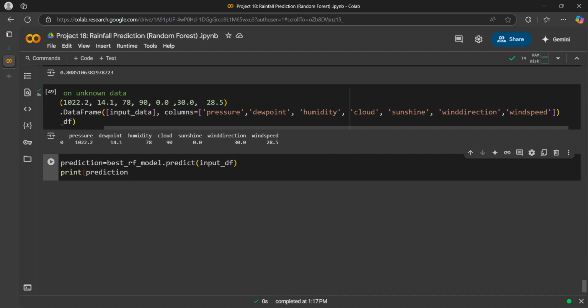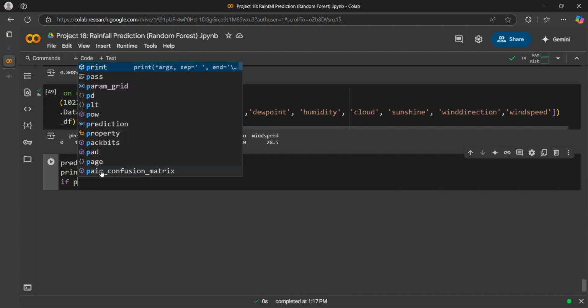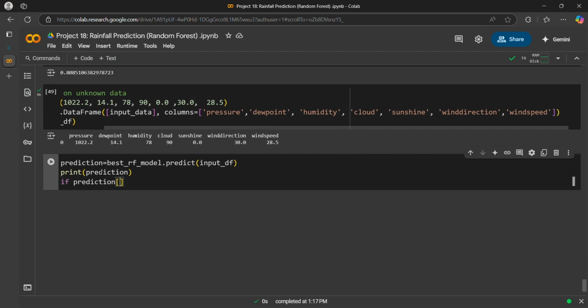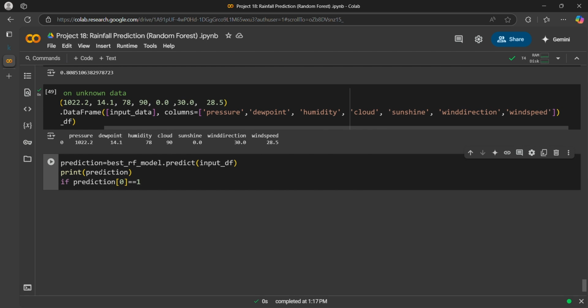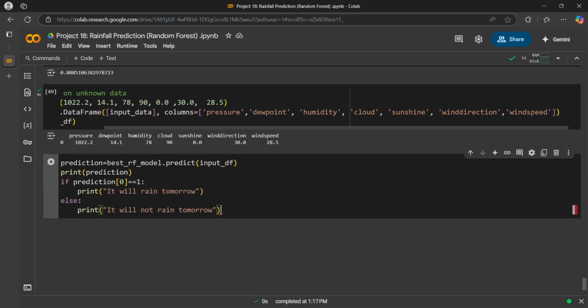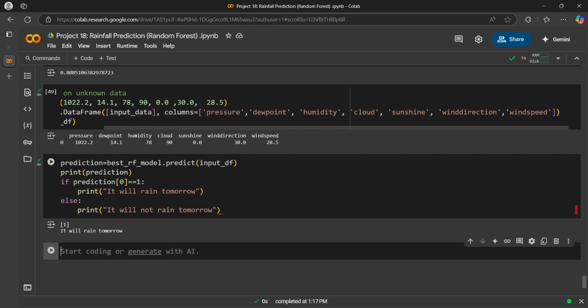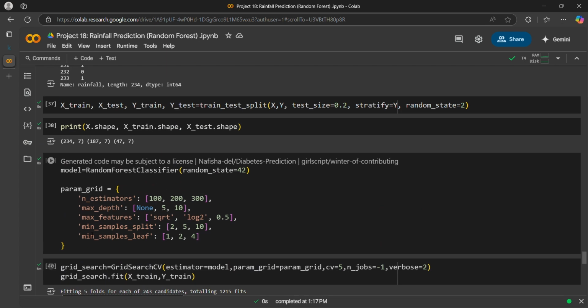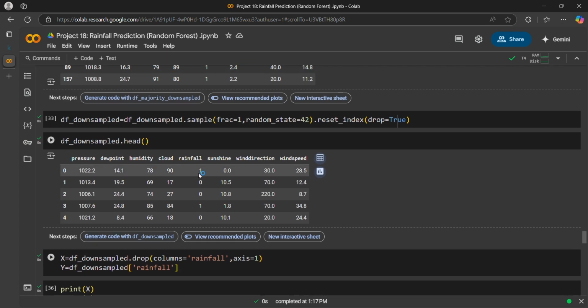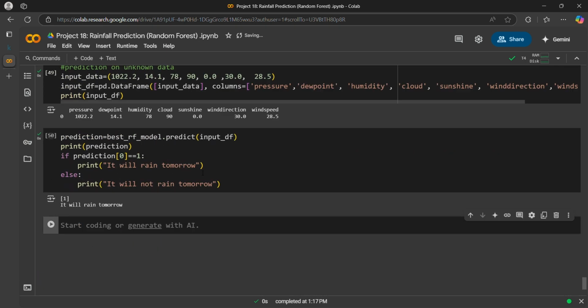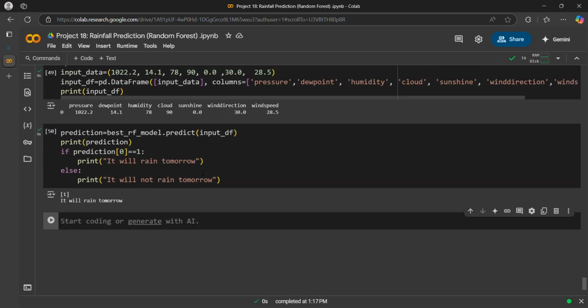We will print prediction, prediction of 0. It is coming out to be 1, so it will rain tomorrow, and we chose the first one. Yes, it is 1, so it will rain tomorrow, so our model is correct.